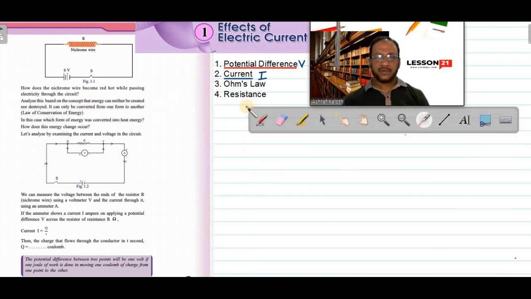So today we discussed the two main concepts, potential difference and current. We did not reach resistance. Next class we'll discuss resistance in detail by explaining Ohm's law. Then only we can go to the heating effect, Joule's law. Okay, thank you.